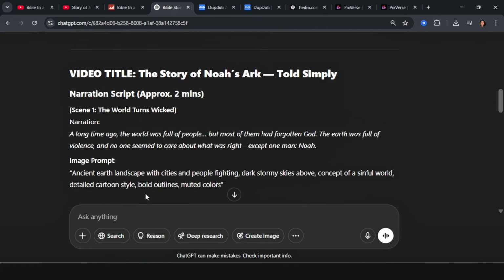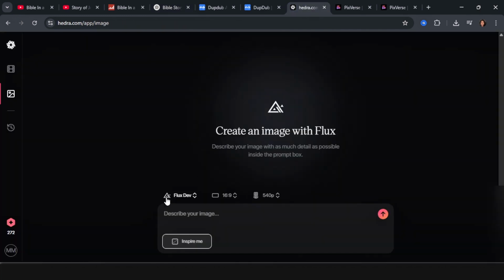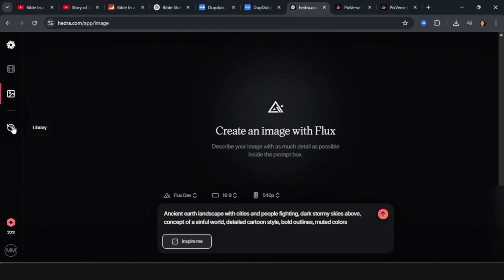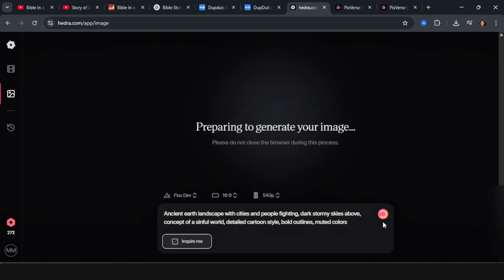We're going to copy this here, which ChatGPT has given us, and paste it here. Then we're going to click on generate. As you can see, this will take 3 credits. This particular AI tool gives you some free credits, I think about 300 credits, so you want to take note of that. For this one, it's going to take 3 credits, and we're going to click on generate.